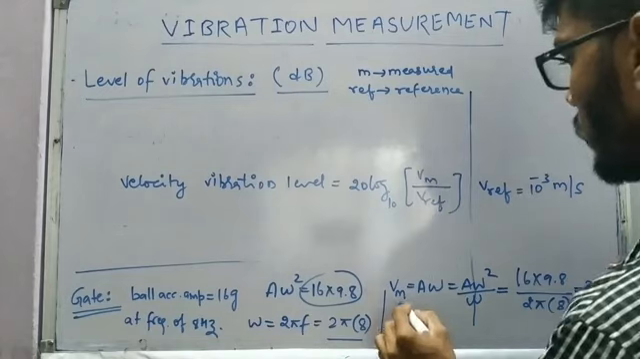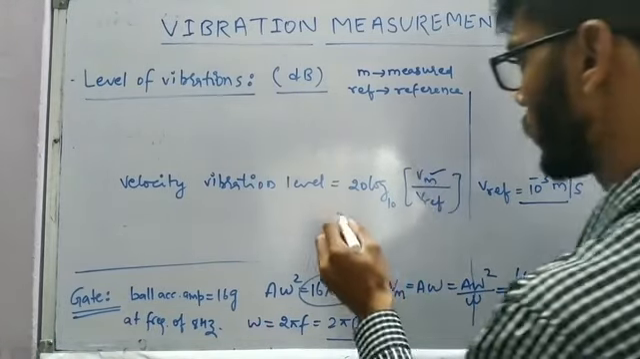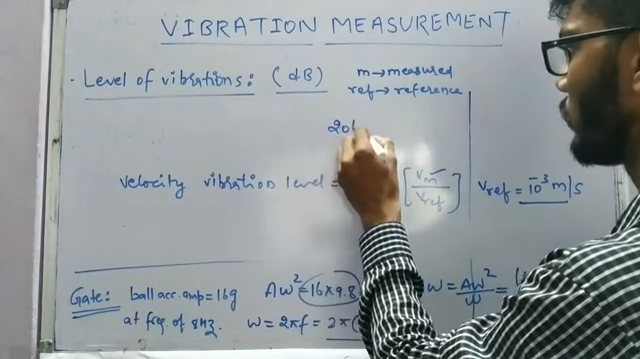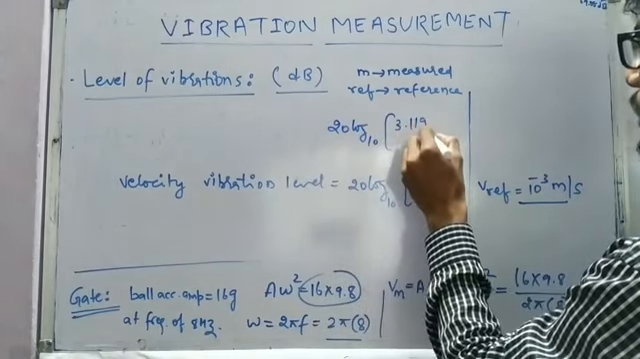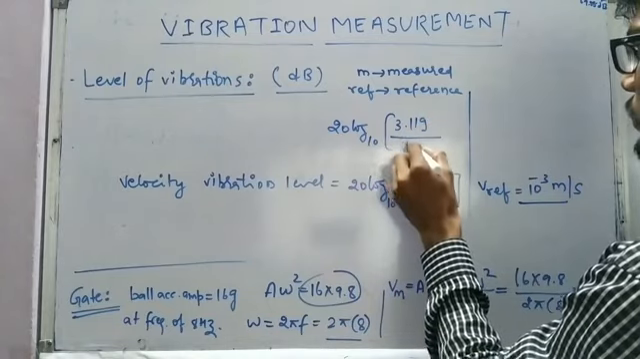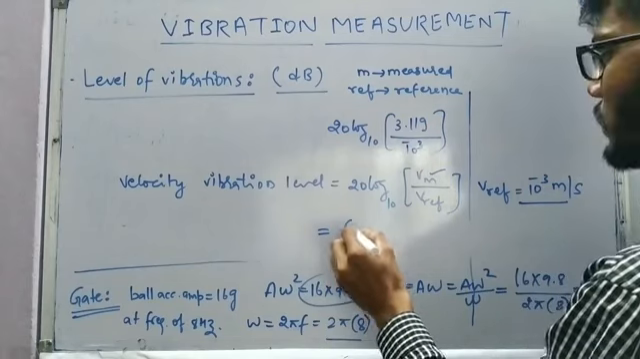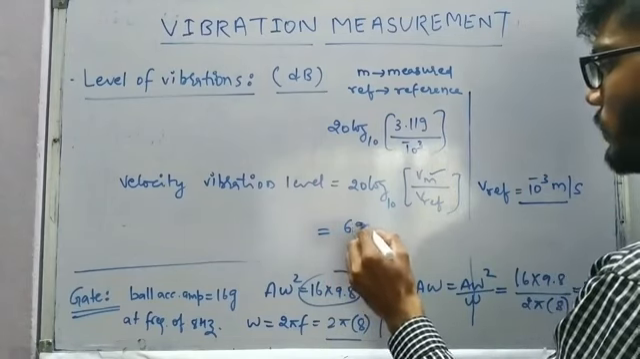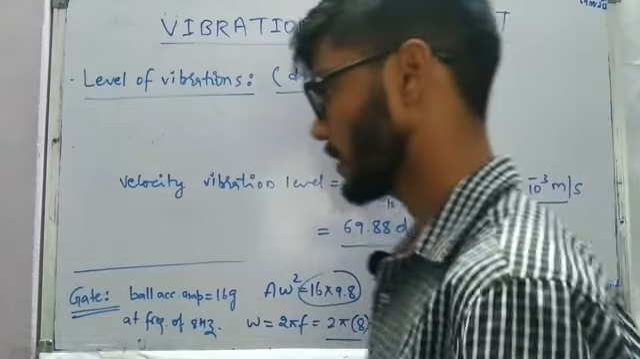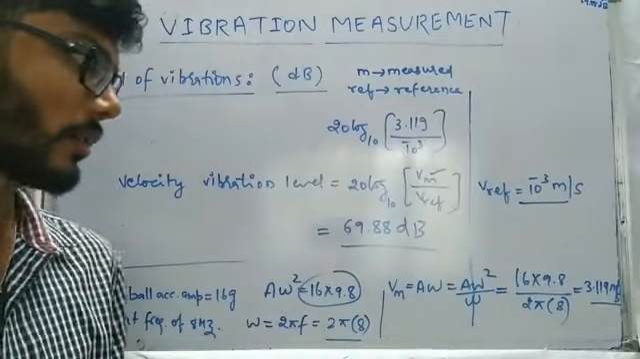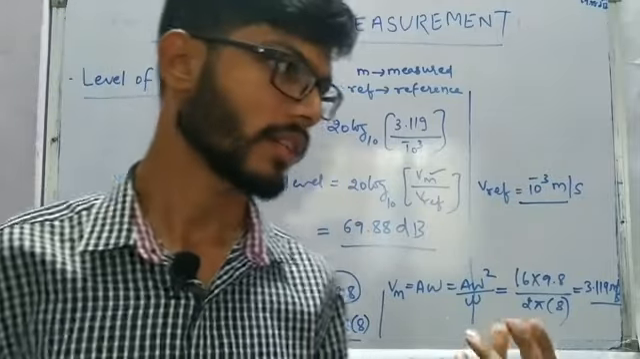Okay, so we have the value of Vm now, and also we have the value of V reference here. If we put it here, 20 log base 10, Vm is 3.119 meter per second, and V reference is 10 to the power minus 3 meter per second. So the answer is going to come out as 69.88 decibel.